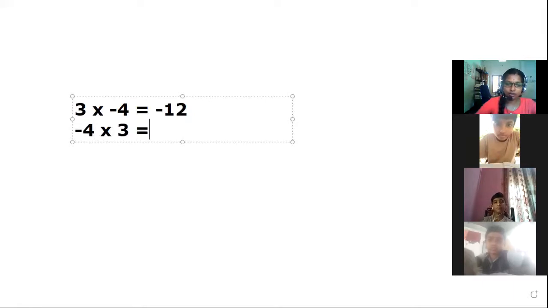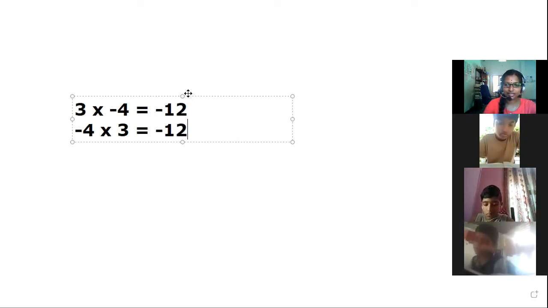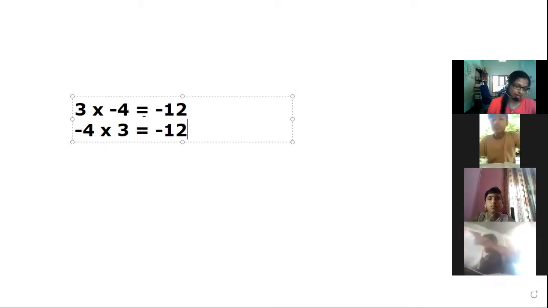Now what is the answer? It is also minus 12. So, if we change the order of the numbers, it does not affect the result. Is it? Yes. Similarly, we can conclude the other statements given in your textbook. Okay.